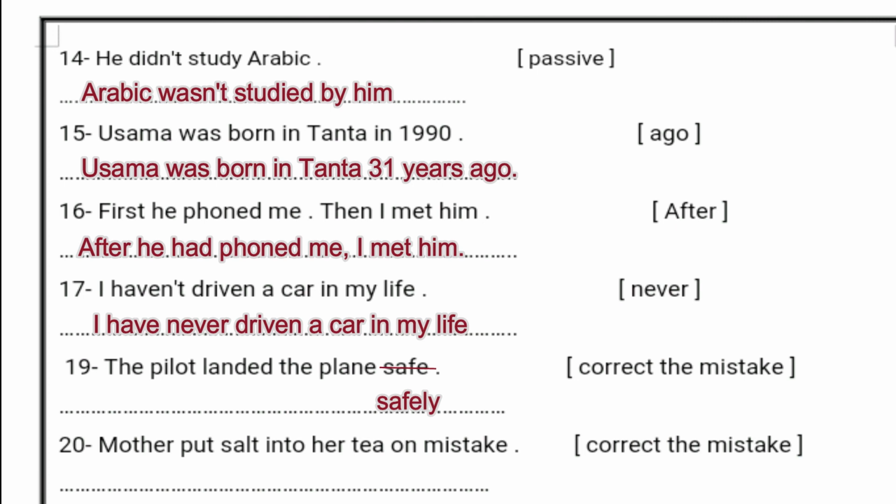Okay, the last sentence: "Mother put salt into her tea on mistake." Correct the mistake. The preposition "on" is the mistake here, so we have to bring the preposition "by": by mistake. Okay, so these are the main questions and the answers.